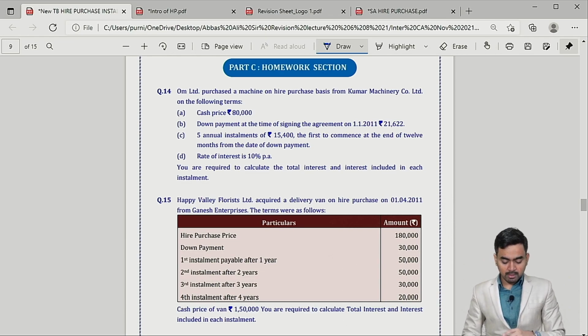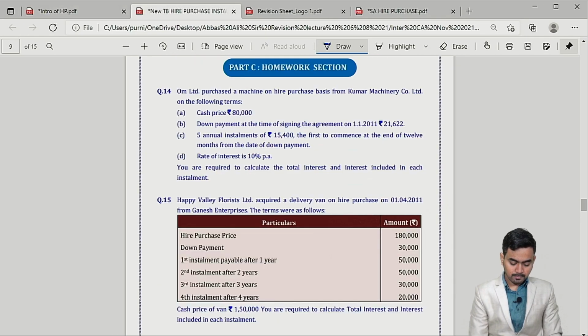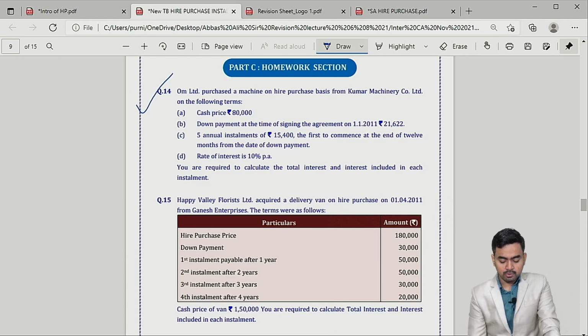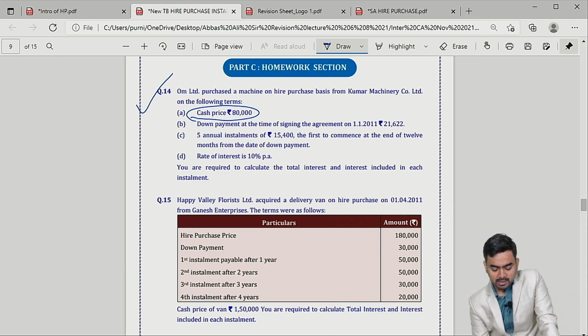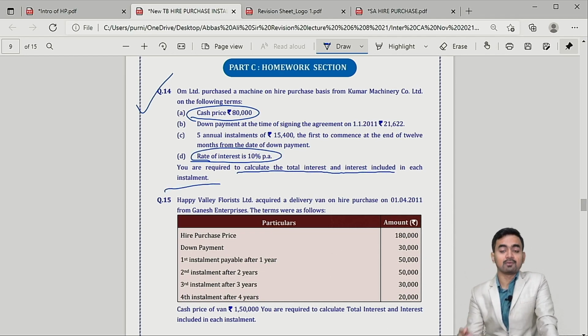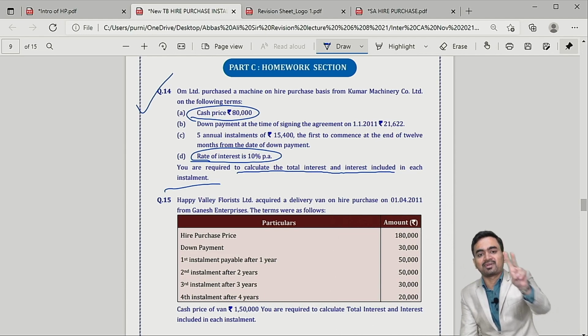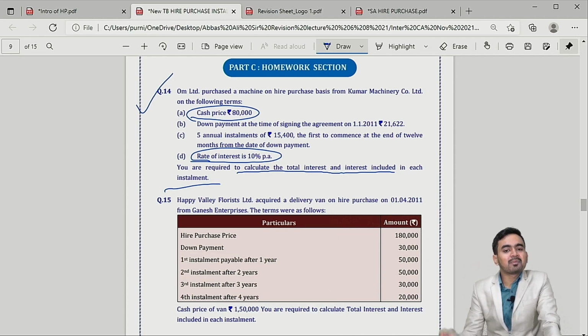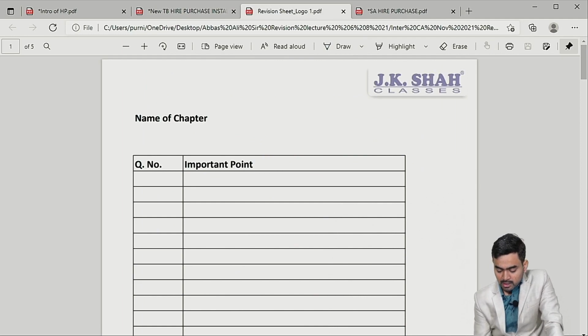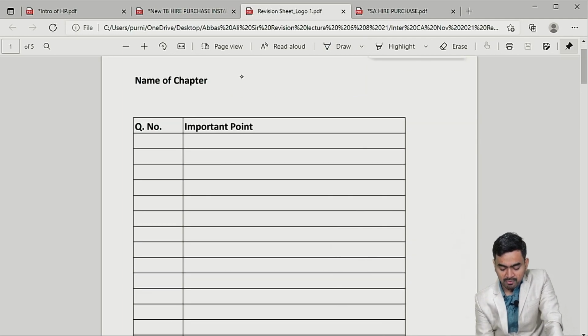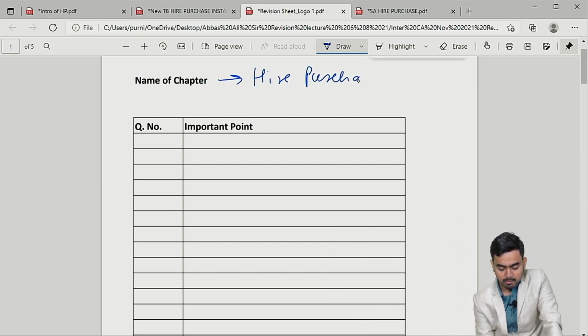So just check question number 14. In question number 14, my dear students, they have given the cash price and the rate of interest, and they are saying calculate the interest included in each installment. Now use your brain and tell me. When the cash price is given and the rate of interest is given, then prepare the table. Is it clear? So here I am writing for your summary the name of the chapter, hire purchase and installment system.